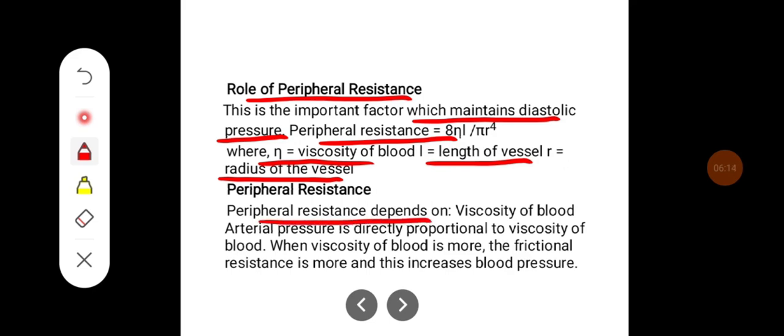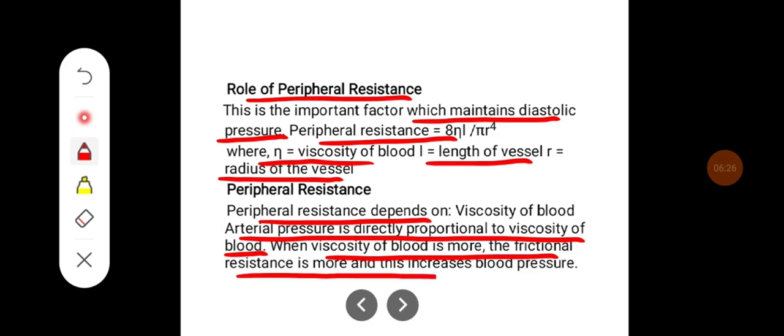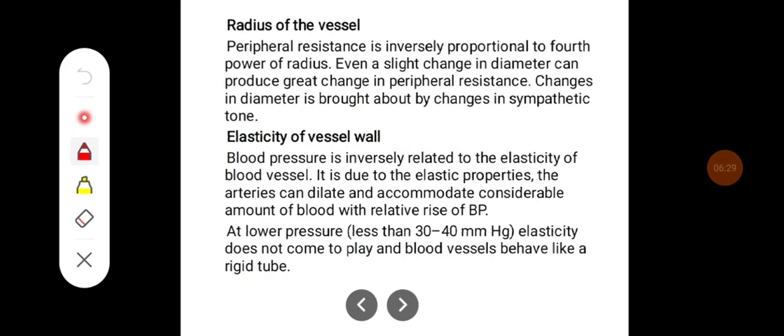Peripheral resistance depends on viscosity of the blood, and arterial pressure is directly proportional to the viscosity of the blood. When viscosity of the blood is more, the frictional resistance is more, and this increases the blood pressure.